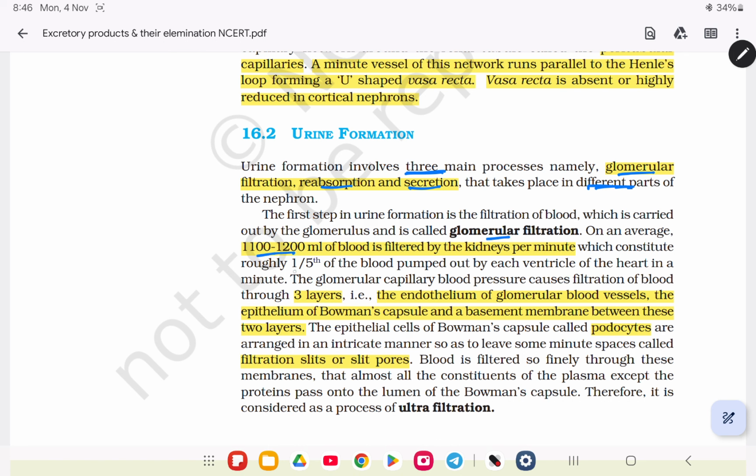Filtration, where you can find these three layers, as I told you: the endothelium of the glomerular blood vessel, the epithelium of Bowman's capsule and the basement membrane found between the two layers. The epithelial cells of Bowman's capsule are called podocytes. Okay, and filtration slits and slit pores. As most things except proteins pass into the lumen of Bowman's capsule, that's why the process is called ultrafiltration.